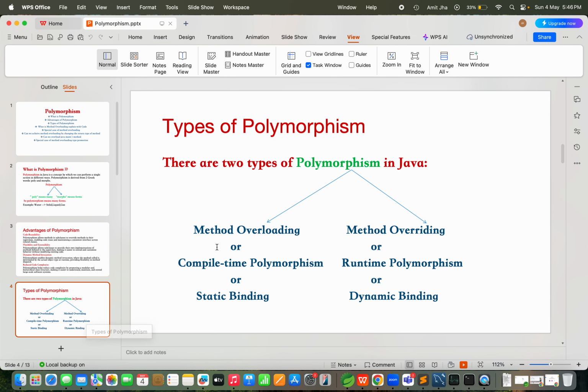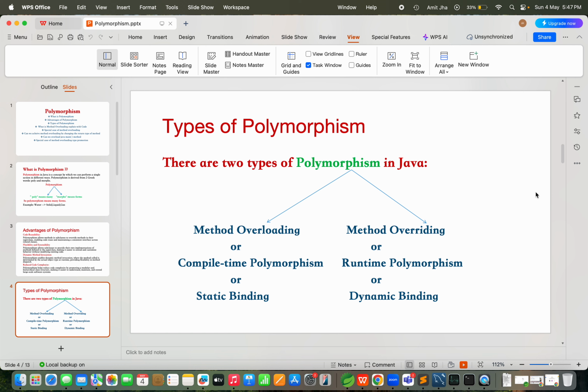Then, types of polymorphism. What are the types of polymorphism? There are two types of polymorphism in Java. First is method overloading, also known as compile time polymorphism, also known as static binding. The other is method overriding, also known as runtime polymorphism and also known as dynamic binding. So simply we can say polymorphism is of two types. First type is method overloading and second is method overriding.